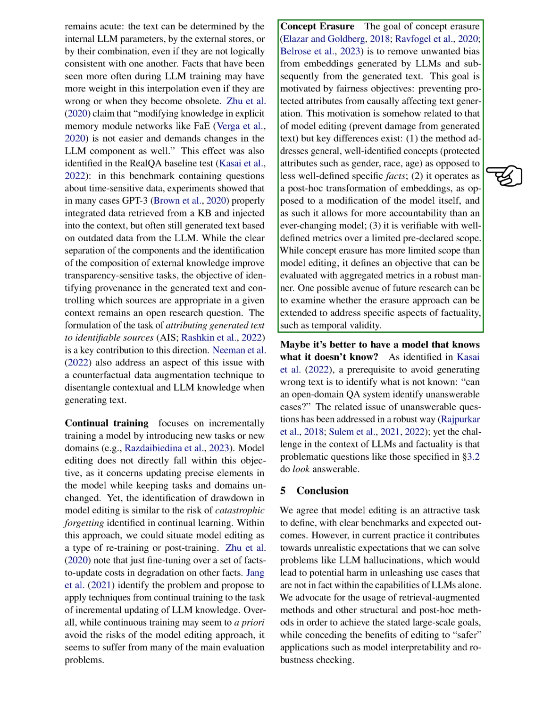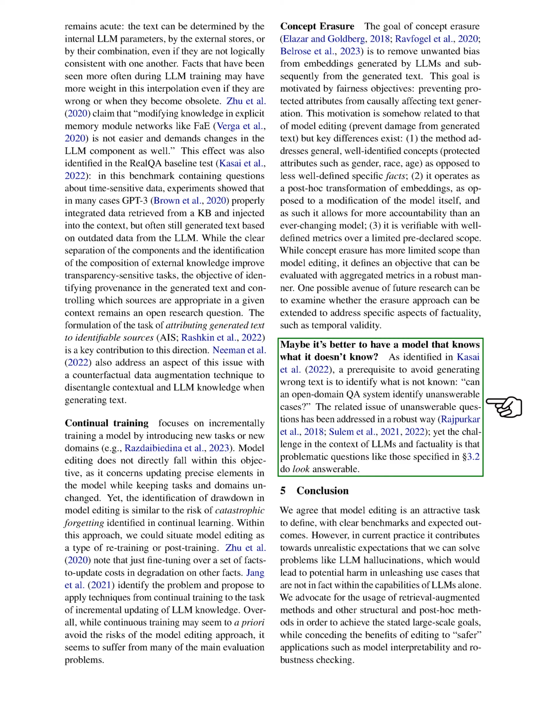As pointed out in a previous study, one way to prevent the generation of incorrect text is to identify what the model does not know. For example, can an open domain question answering system recognize when it cannot provide an answer? The issue of unanswerable questions has been tackled effectively. However, the challenge with LLMs and factuality is that problematic questions, like those mentioned in the section, appear to be answerable.